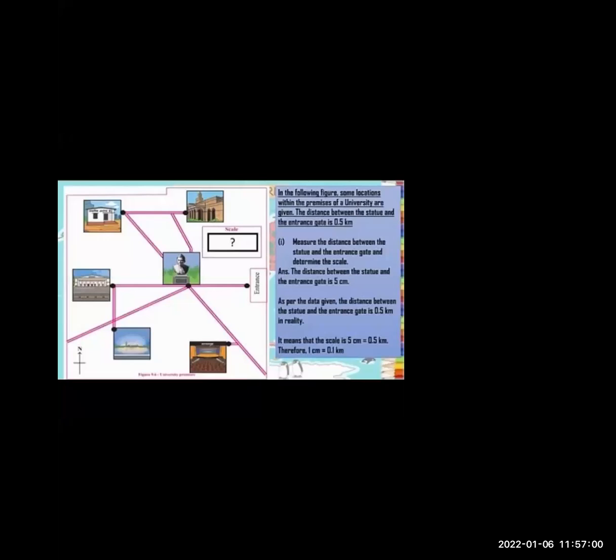Students, I would like to ask you one question: how many meters will 1 kilometer become? 1 kilometer is equal to dash meters.